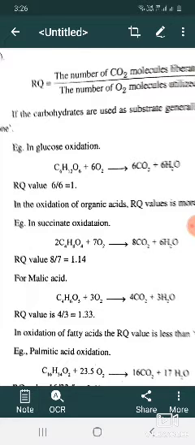So in the oxidation of organic acids, the RQ value is more than 1.